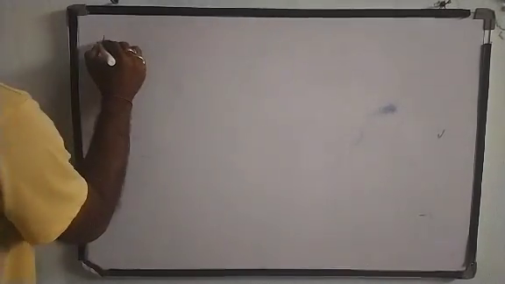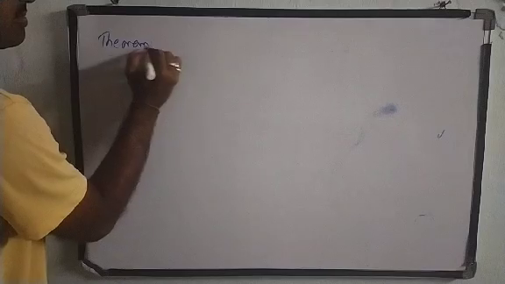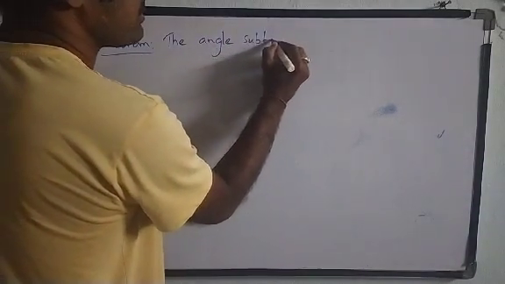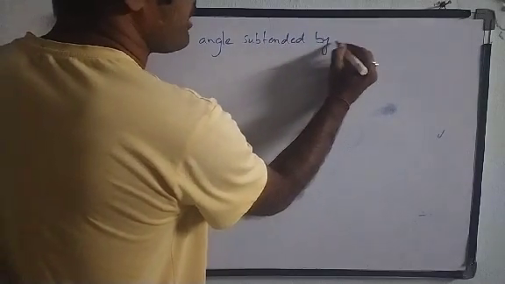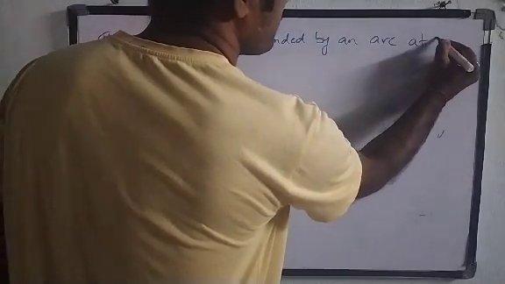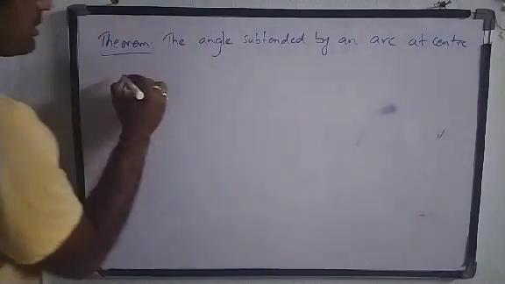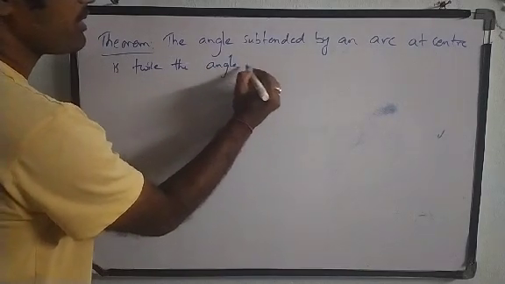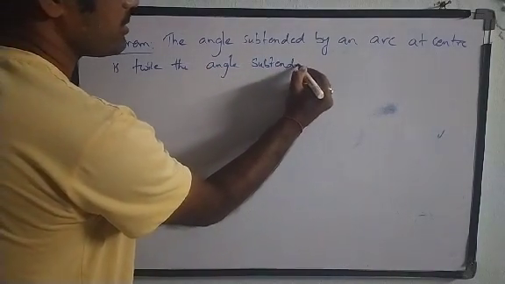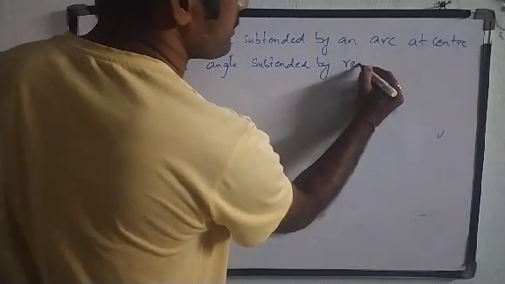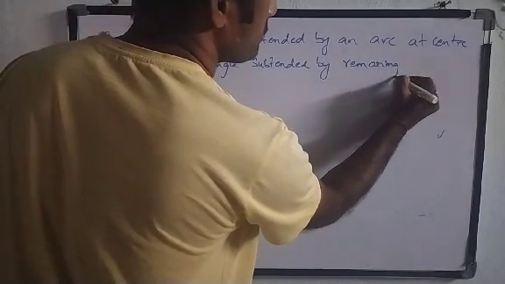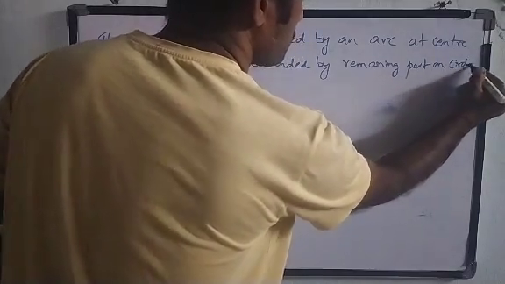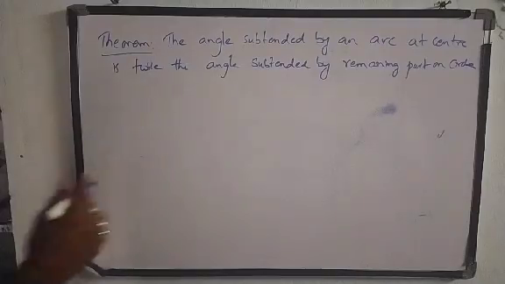Next, the theorem statement. Theorem: the angle subtended by an arc at the center is twice the angle subtended by the remaining part on the circle. So it is a theorem statement.